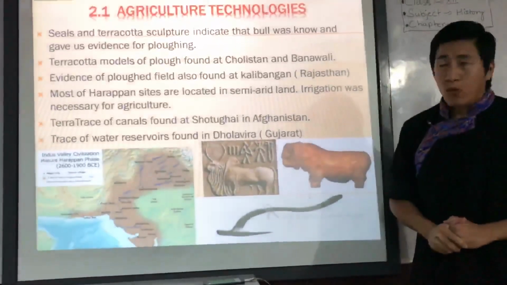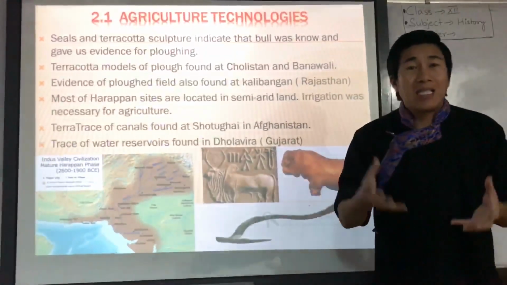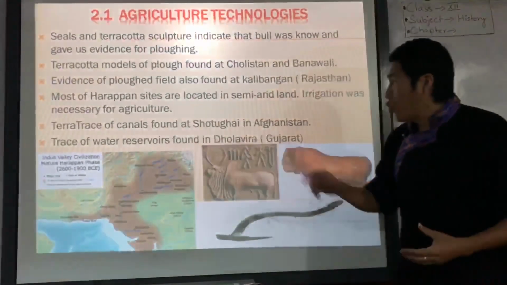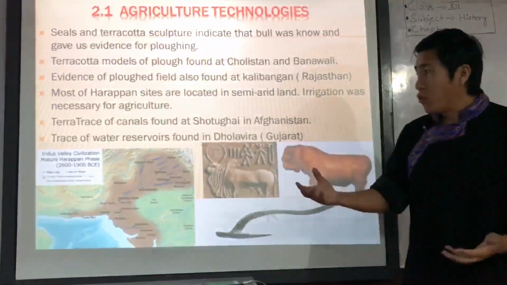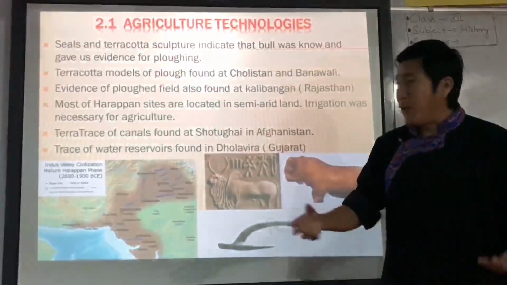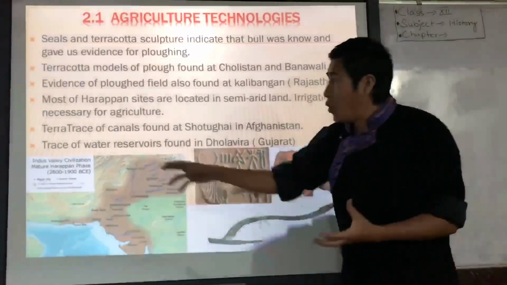And we also found trace of water reservoirs. Water reservoir means artificial lake or artificial tank. We found it in Dholavira, Gujarat. In Gujarat, in present day, if you go to Dholavira, you will find this water reservoir. What is the purpose of this water reservoir?